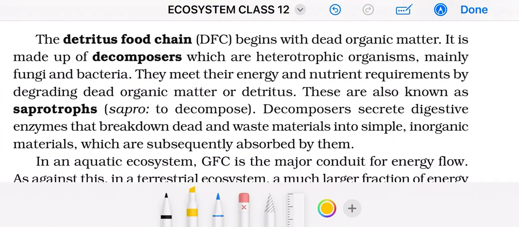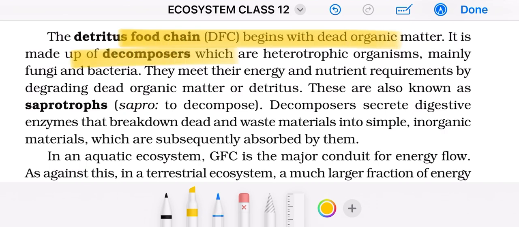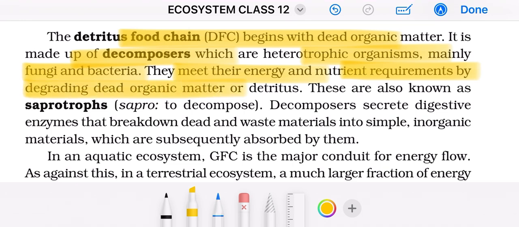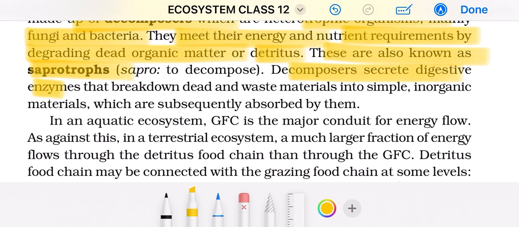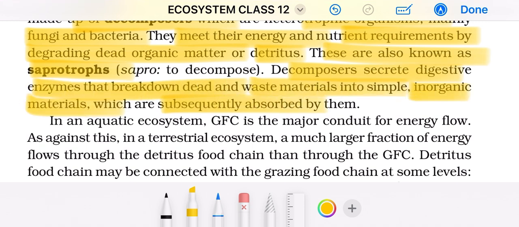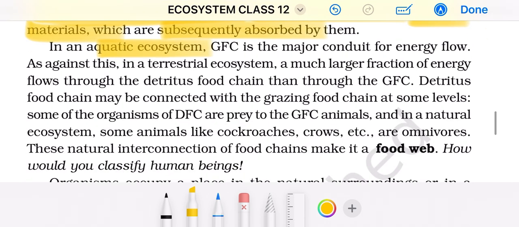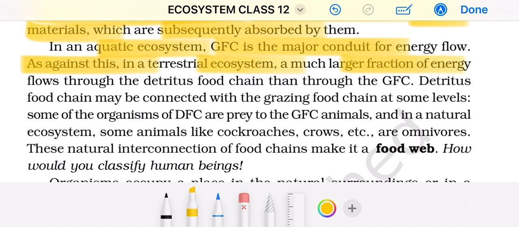Detritus food chain begins with dead organic matter. It is made up of decomposers, which are heterotrophic organisms, mainly fungi and bacteria. They meet their energy and nutrient requirements by degrading dead organic matter or detritus. These are known as what? Saprotrophs. Decomposers secrete digestive enzymes that break down dead and waste material into simple inorganic material, which is subsequently absorbed by them. In an aquatic ecosystem, grazing food chain is a major conduit of energy flow, as against this, in a terrestrial ecosystem, a much larger fraction of energy flows through the detritus food chain than through the grazing food chain.